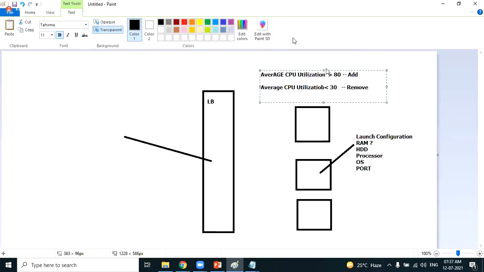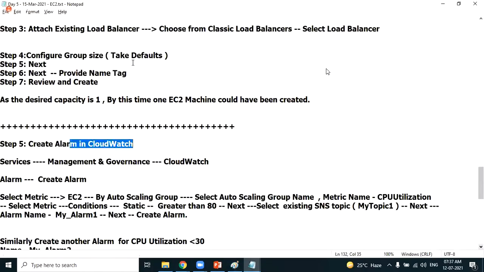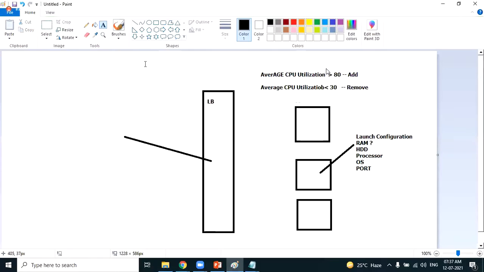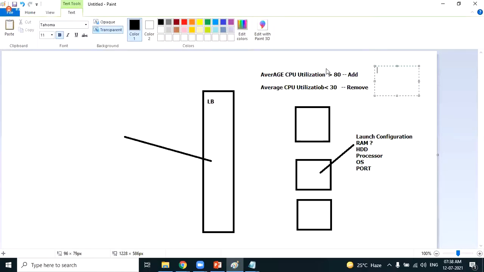The conditions we define in a service called CloudWatch. CloudWatch is a monitoring service wherein you can define alarms. You can define an alarm based on the metric, and when the condition is true, you can perform your desired action. So now I'm creating alarms in CloudWatch. How many alarms do we have to create? We have to create two alarms. One alarm for increasing the number of machines, one more alarm for decreasing the number of machines.